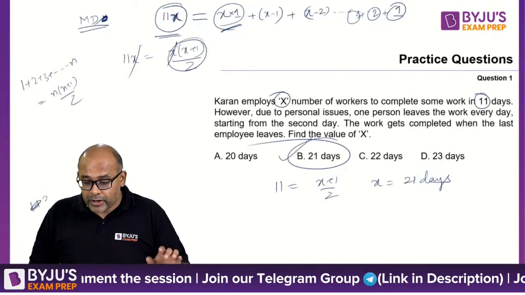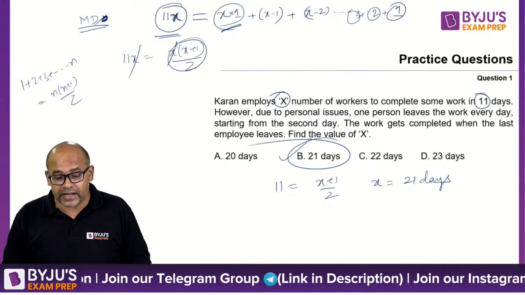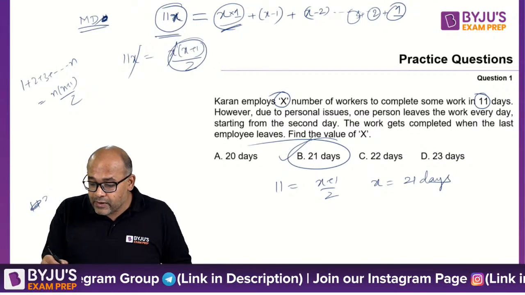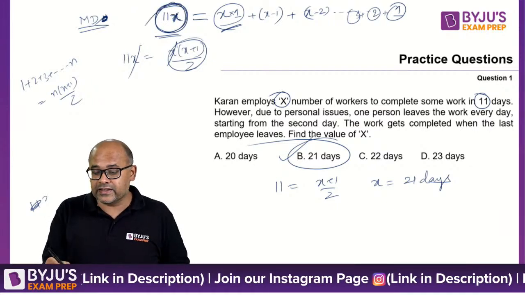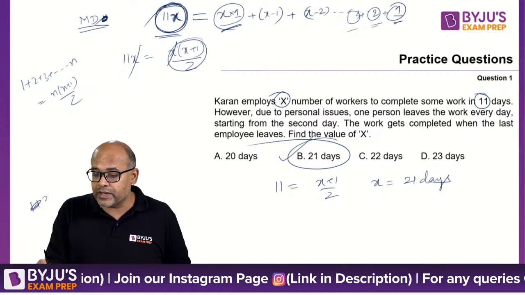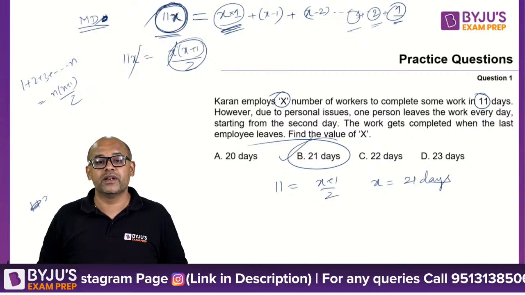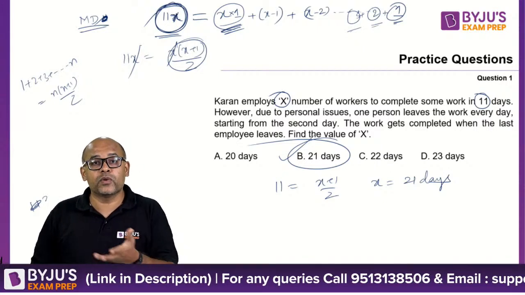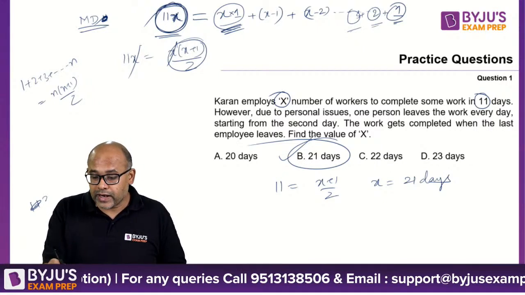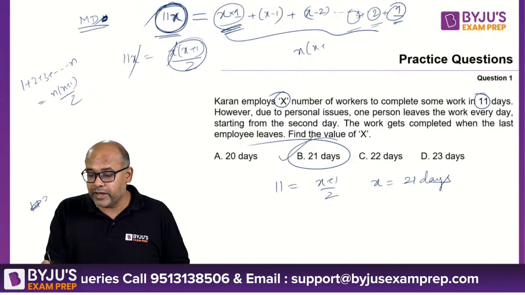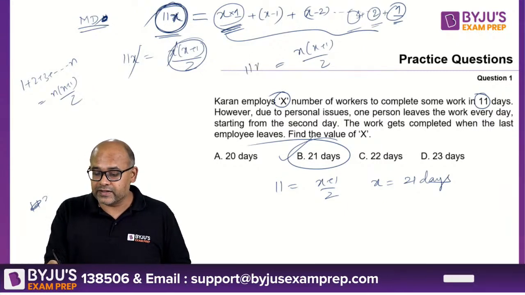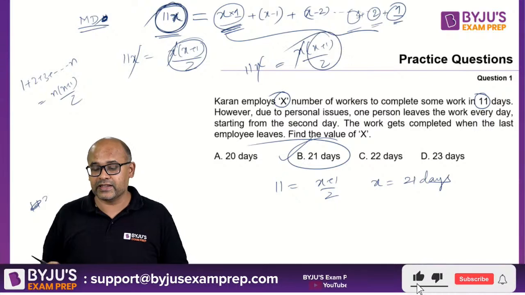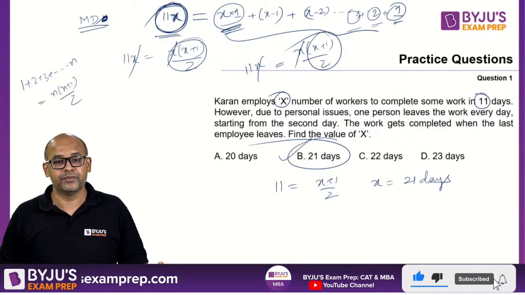Okay? Let's go back to the previous question. I think, Varun, you are asking how did I get x? Remember, the total work is 11x. 11x should be equal to 1 plus 2 plus 3 up to x number of days. Right? Because that's the equation we got. So the right hand side is x into x plus 1 by 2. The left hand side is 11x. x gets cancelled. From the remaining, I can find my answer. Okay?